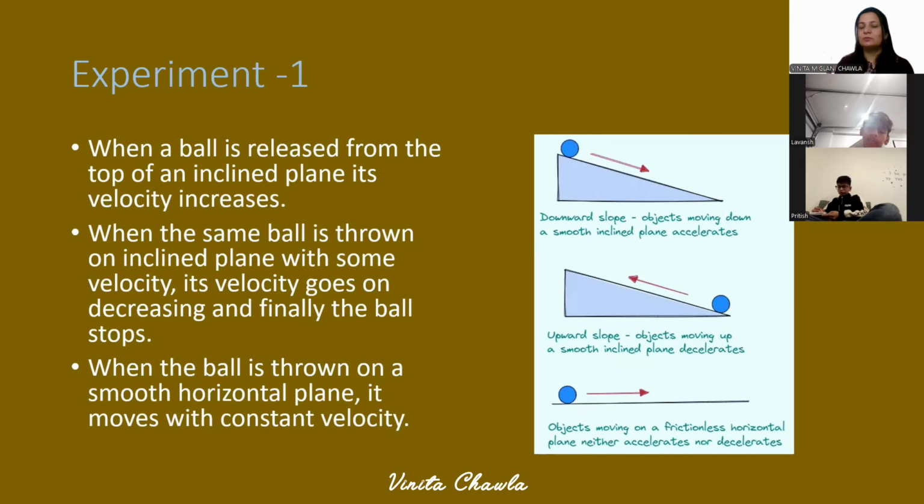There are no dissipative or resistive forces acting on the ball which can stop it or affect its motion. So the object moving on a frictionless horizontal plane neither accelerates nor decelerates, meaning there is neither increase nor decrease in velocity. It moves with constant velocity because the horizontal plane is frictionless. Clear?